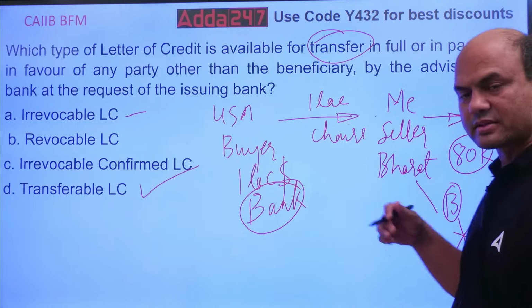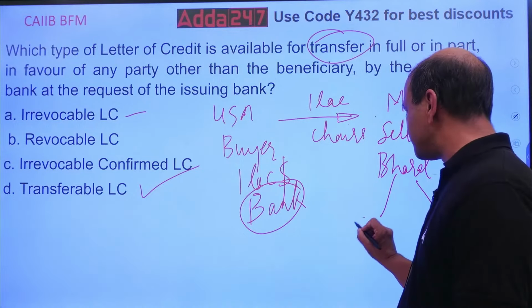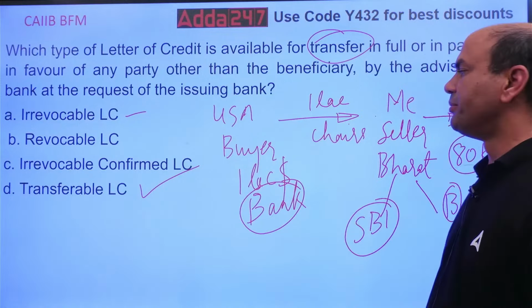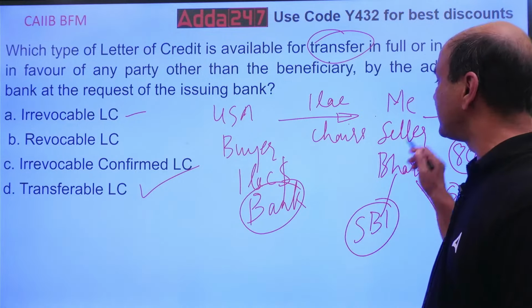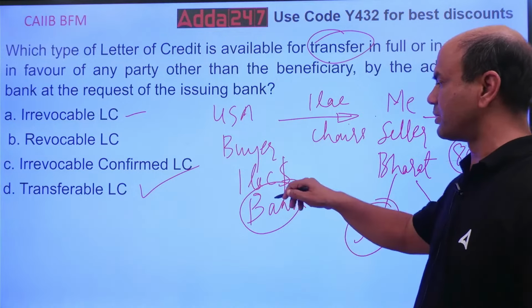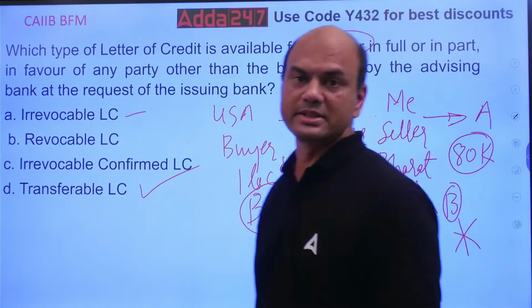Now if there is a third bank in my country only, Bharat, let's say SBI. SBI says, I will confirm this LC. Means what? SBI is giving me an additional guarantee of payment. So I am getting two guarantees now. One from this foreign bank, one from my local bank. That is known as my confirmed LC.